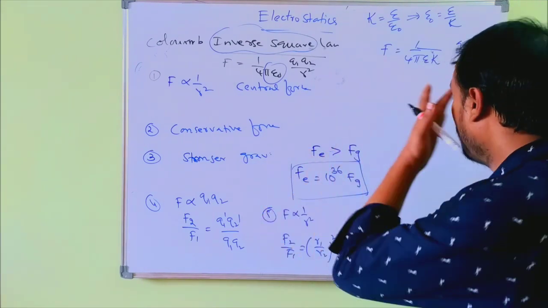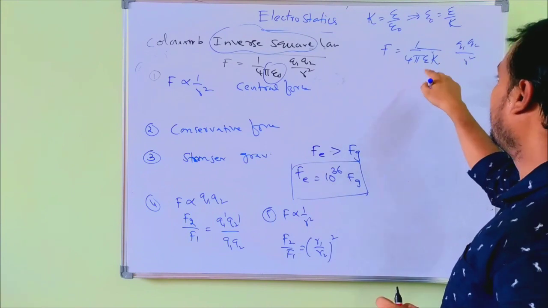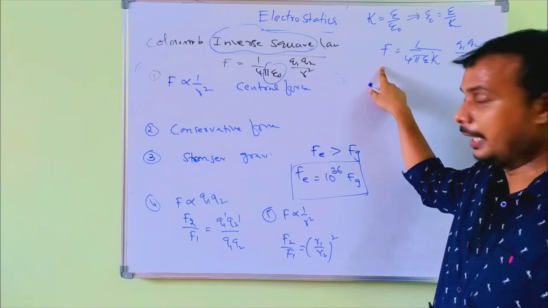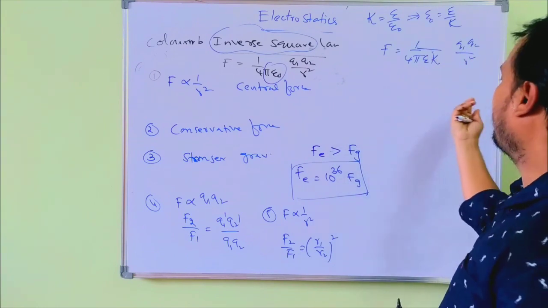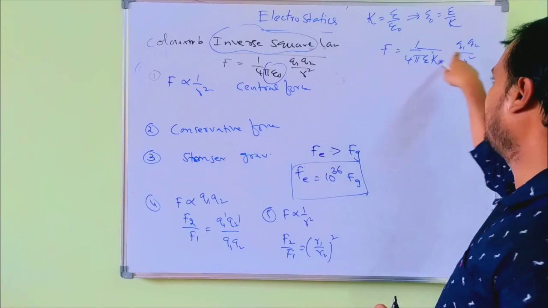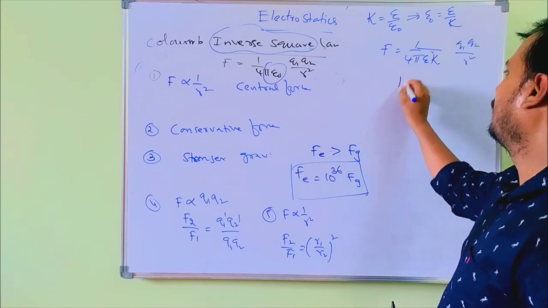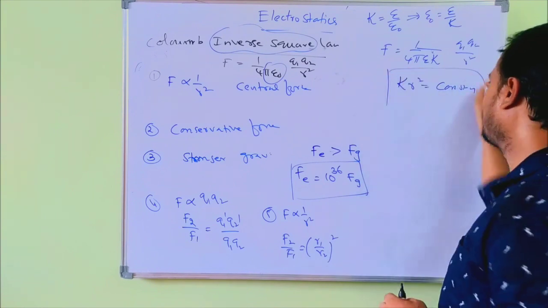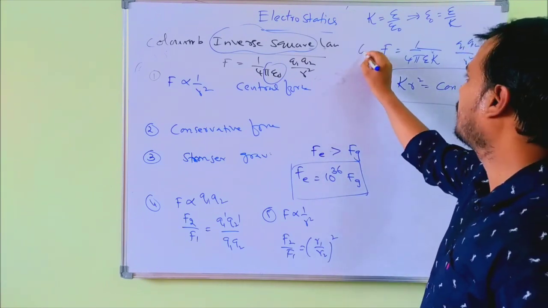If the charges are separated by some distance R, then the force of attraction is F. If the medium is different and the distance is also different, but the same force and same charges, then K into R square equals constant. This is one more property, number 6.